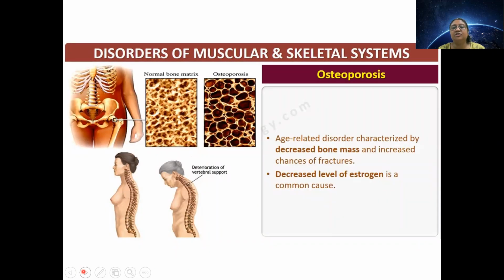Next disorder, this is also very common in females. When a female menstrual cycle generally stops, there is age-related disorder which is caused by decreased bone mass. हम में से सभी को जब मम्मी सुबह सुबह बोलती थी कि भाई कहीं जा रहे हो दूध पियो, बचपन में आके लोगों ने नखरे किए. Whatever you are eating now will decide your old age. Remember. And for you people, it is quite dangerous because you people don't eat.